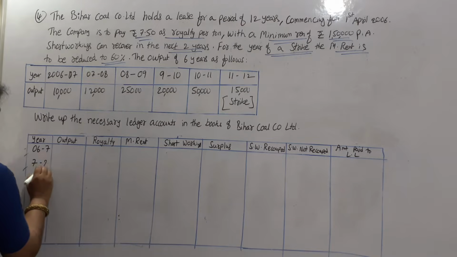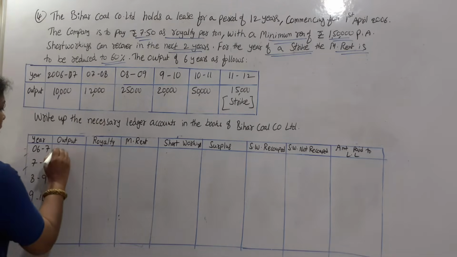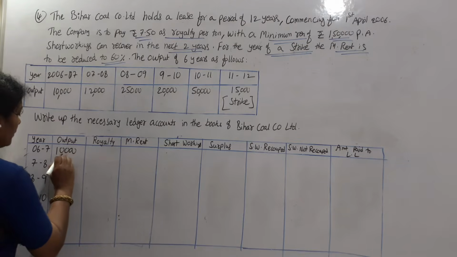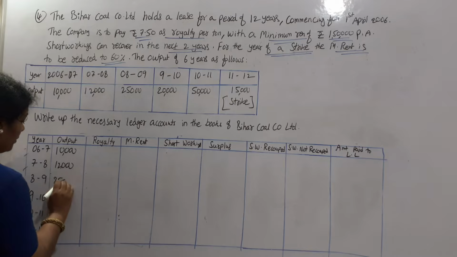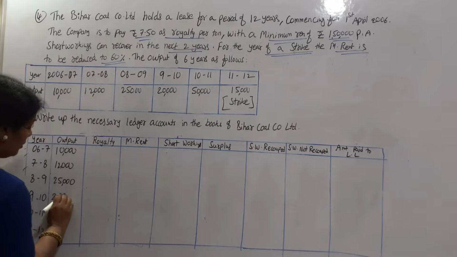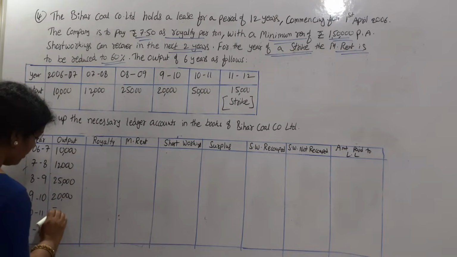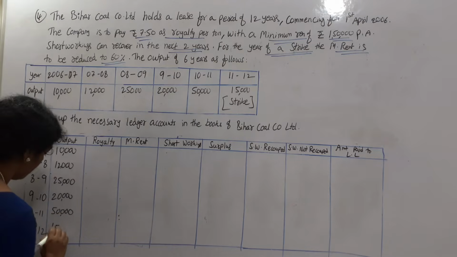So I'll write the first year, 6 to 7, and 7 to 8, 8 to 9, 9 to 10, 10 to 11, 11 to 12. 6 years are there. Output also let me write: 10,000, 12,000, 25,000, 20,000, 50,000 and 15,000.